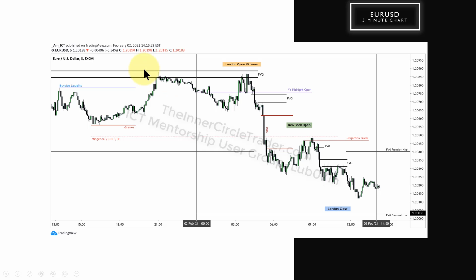Now these two levels here is a fair value gap that you can find on your 15-minute time frame. If you cannot find it, trust me, it'll be included in the midweek review tomorrow. So this breaker is characteristic of mitigation. Okay, so its ideal scenario is when you have a bearish bias, as we have had for Euro.